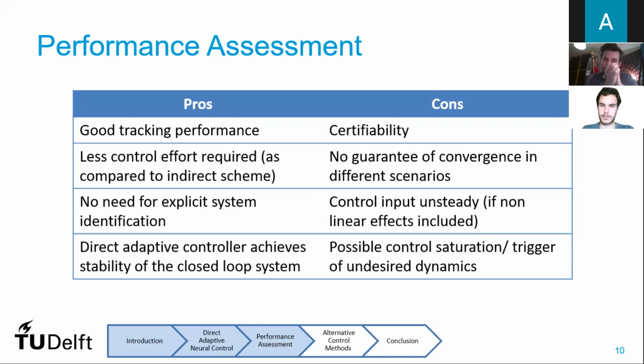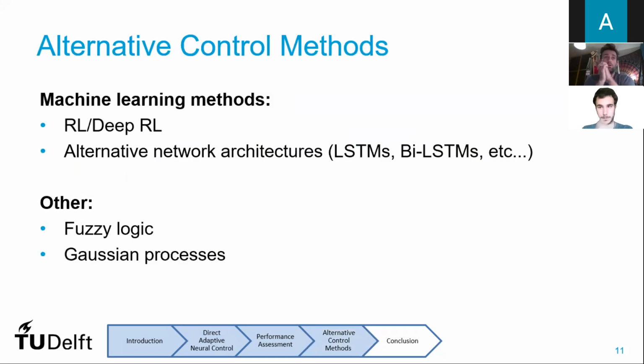Now that we have reviewed the pros and cons, some alternative approaches can be considered. We mainly looked at machine learning based methods and other methods.